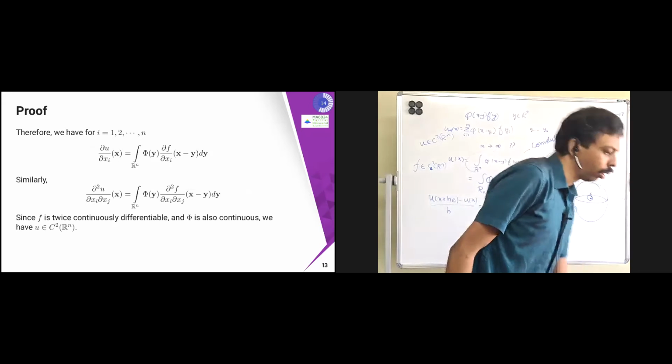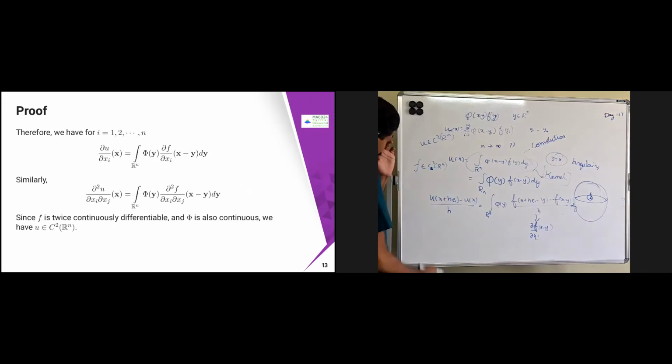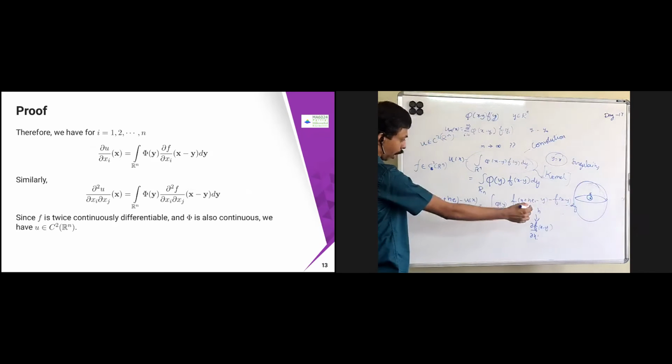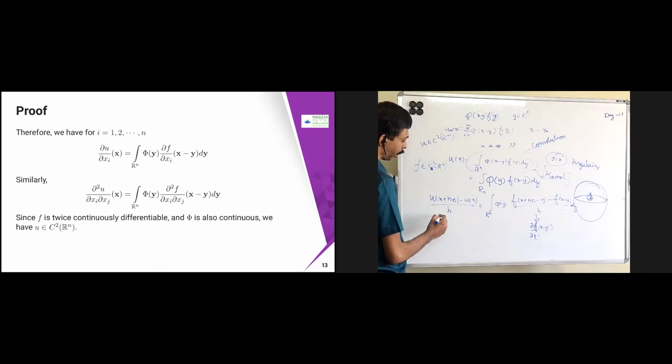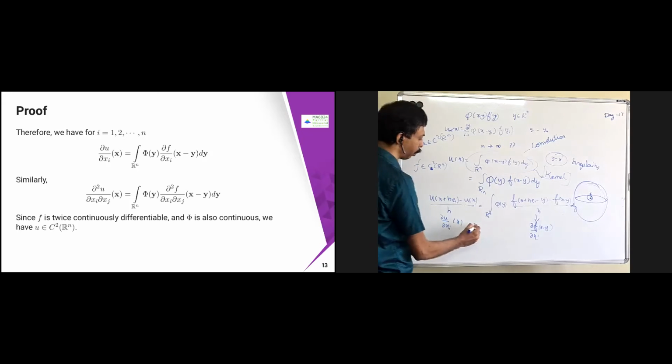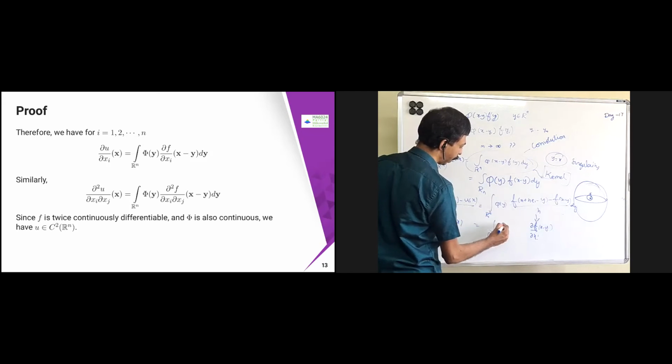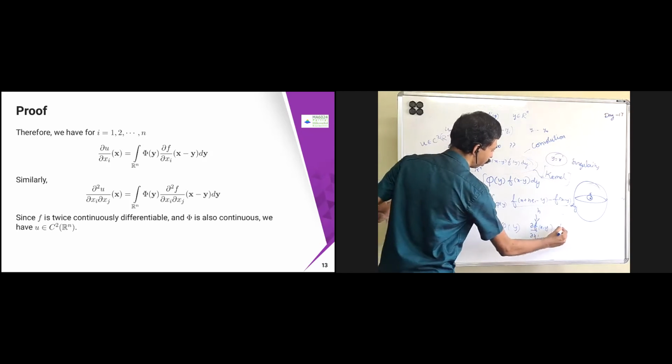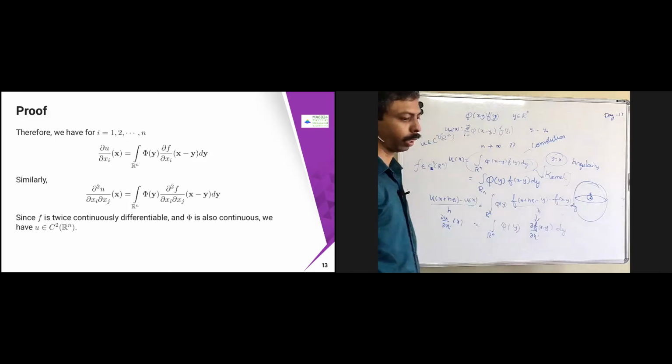Fine. So if I just allow h tends to 0 on this side, and the same thing, h tends to 0 on that side, the same thing holds here. So this is going to be ∂E/∂xi of x. It's nothing but the summation over R^n of Φ(y) into ∂f/∂xi into (x − y).